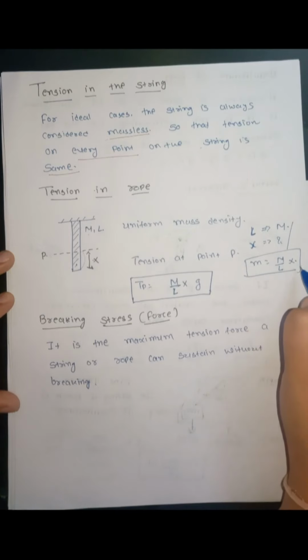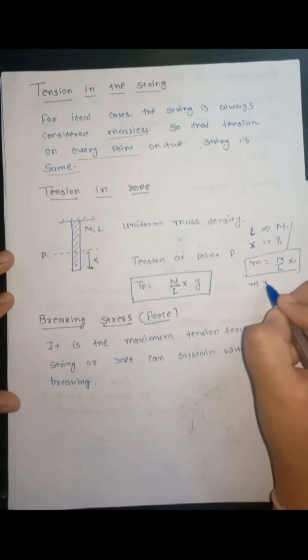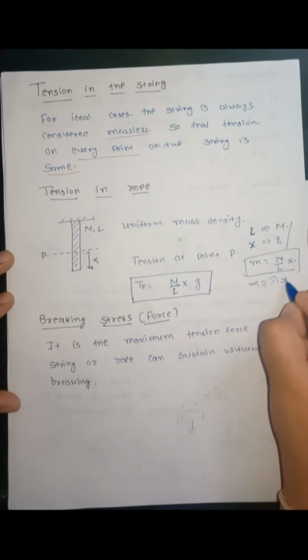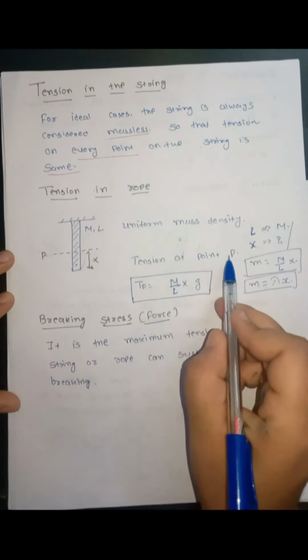If the linear mass density of the rope is given as lambda, then we can write m is equal to lambda X. So the tension force at point P will be m into g, that will be equal to M by L into X into g.